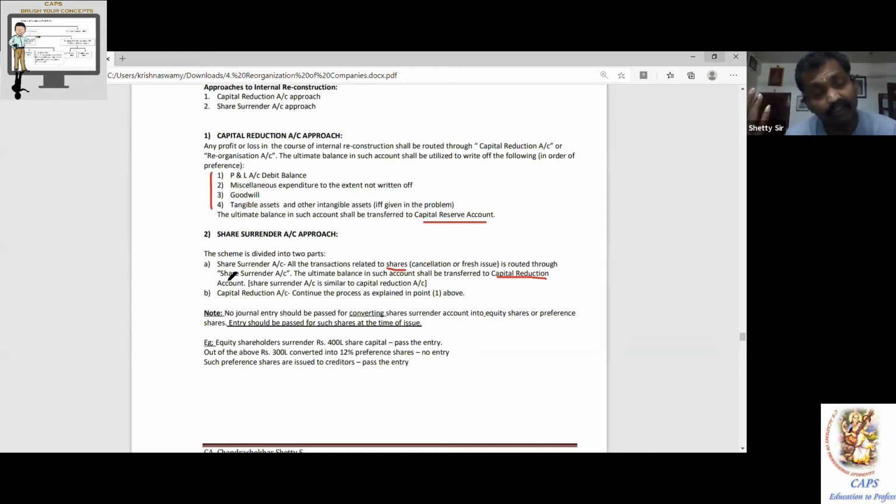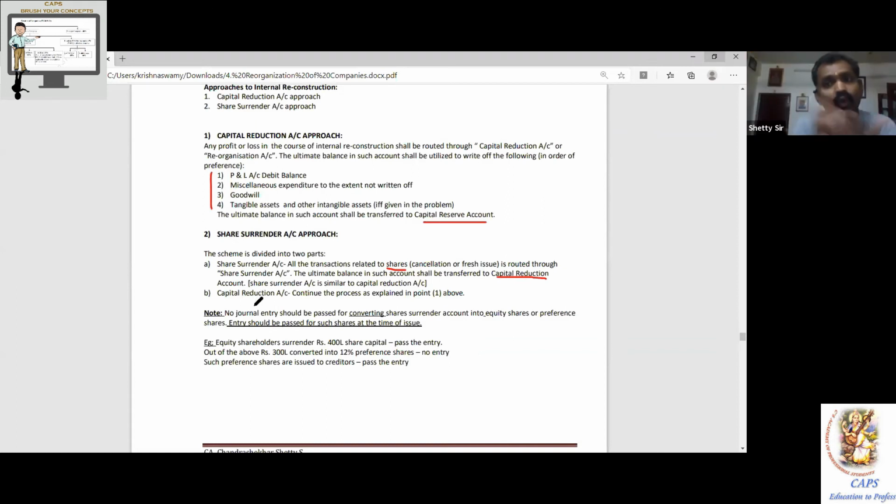Any profit related to the non-shareholders will be routed through capital reduction account. Continue the same process. At the end, those items are to be written off in the same order: P&L account debit balance, fictitious assets, goodwill, tangible and intangible assets. The rest is transferred into capital reserve. Understood?